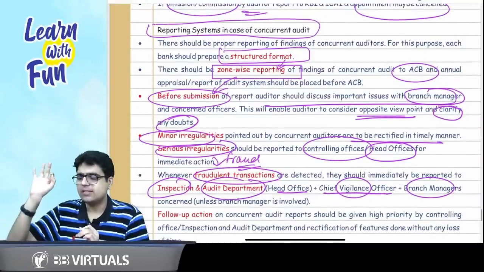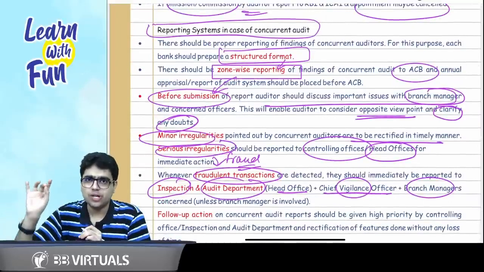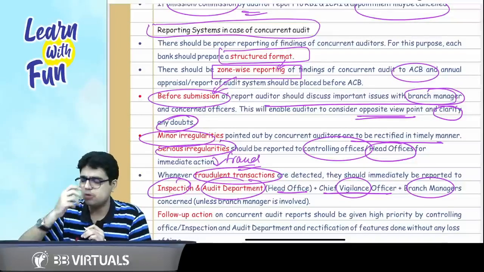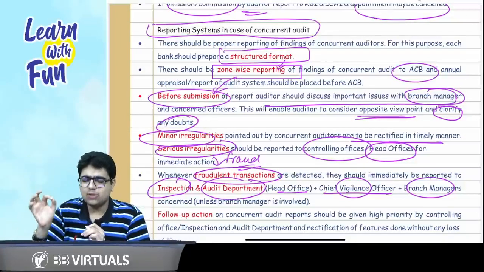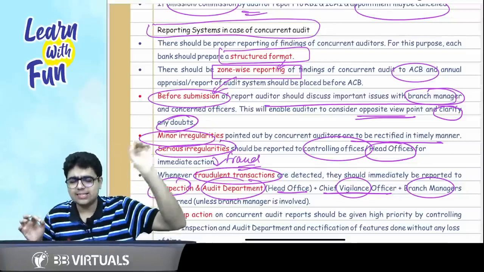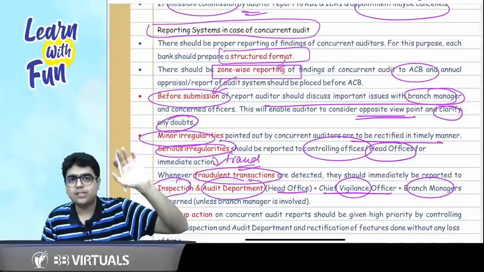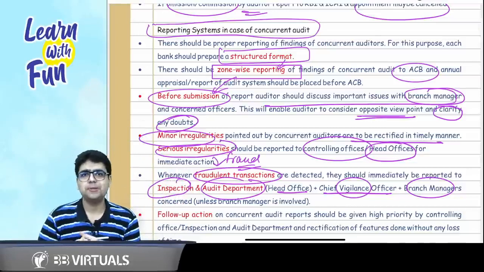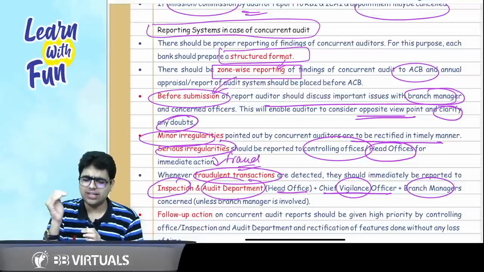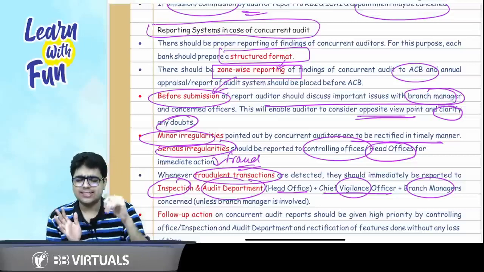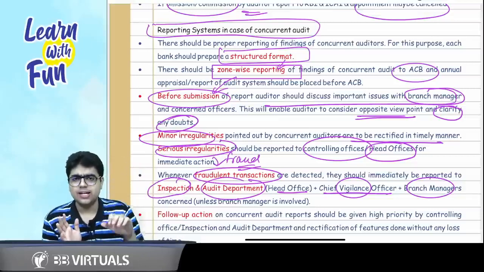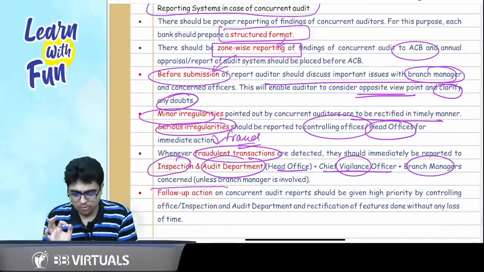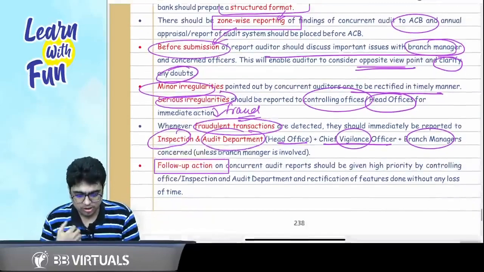Once again, structured format, zone wise reporting. Before you submit the report, check with the branch manager, consider his opposite views. Then minor irregularities, resolve quickly. Serious irregularities, report to the head office. In case there is a fraud, report to the big people. Who are these big people? Internal audit, inspection and audit department at the head office, CVO, chief vigilance officer, and the branch manager unless he is involved. And at the end, follow-up action should be taken on your report.